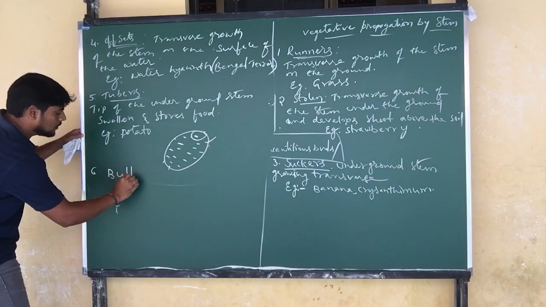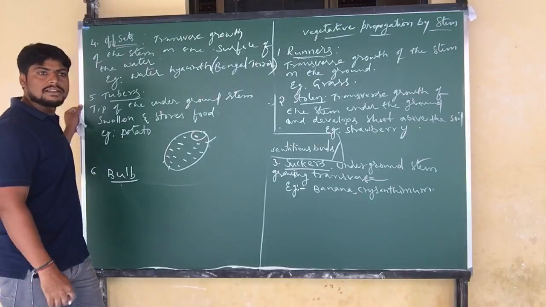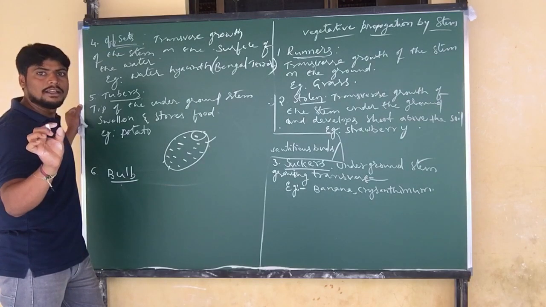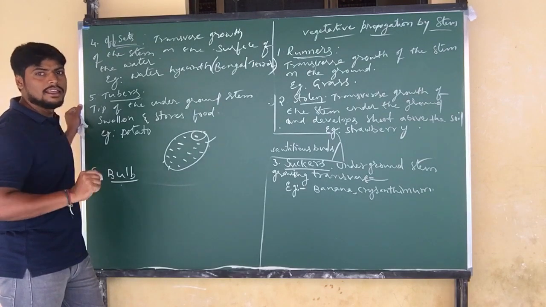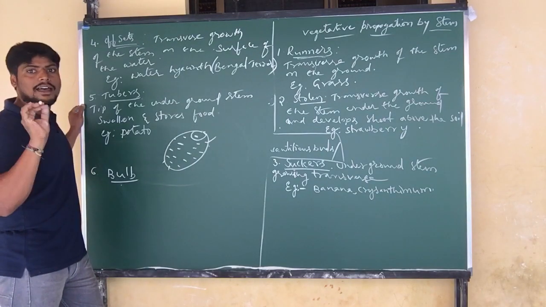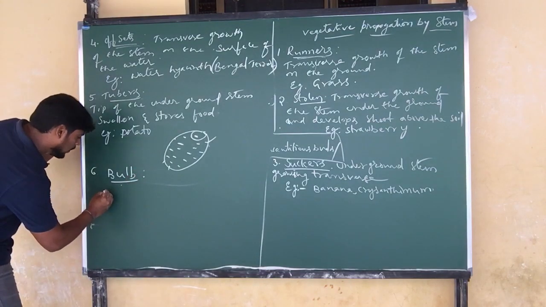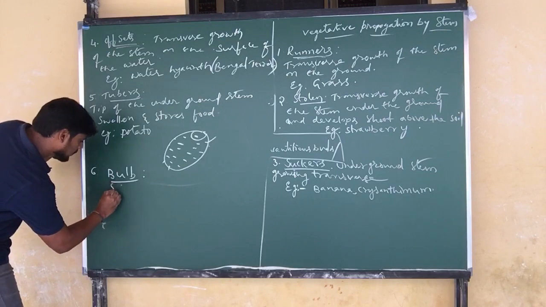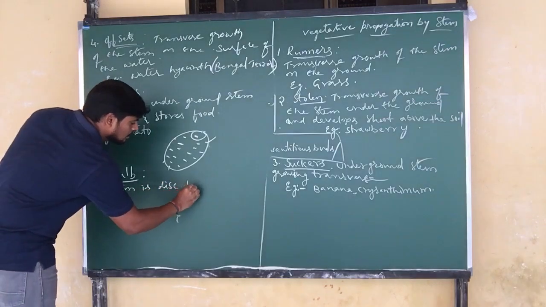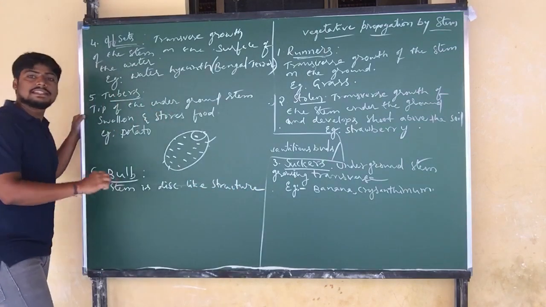Next, bulb. In the case of bulbs, the stem is a disc-like structure. For example, if you take onion, in general we cut off one brown colored part which consists of small rootlets. That is actually the stem of the onion. And also you can take garlic. So in the case of a bulb, the stem is a disc-like structure.